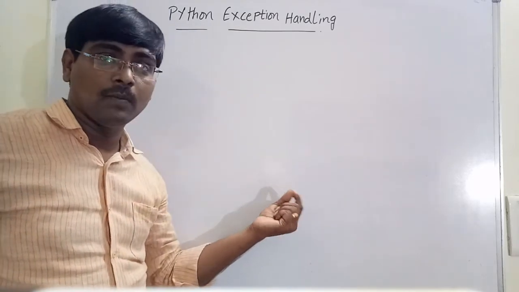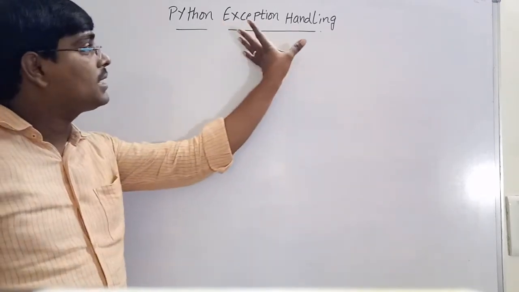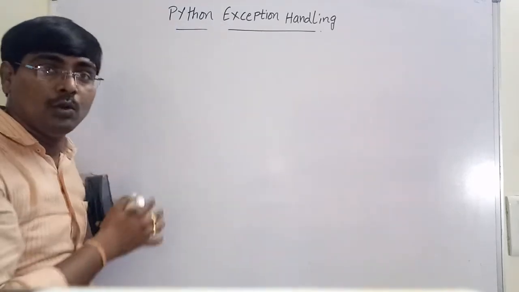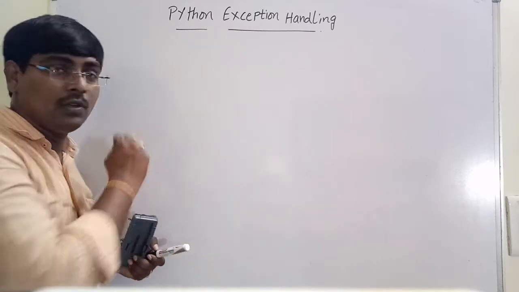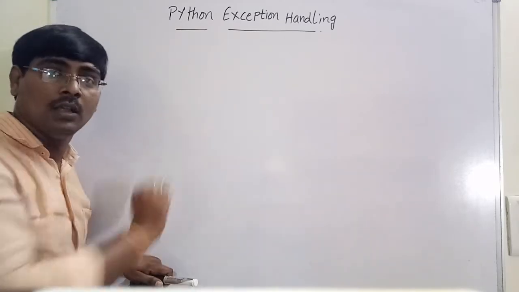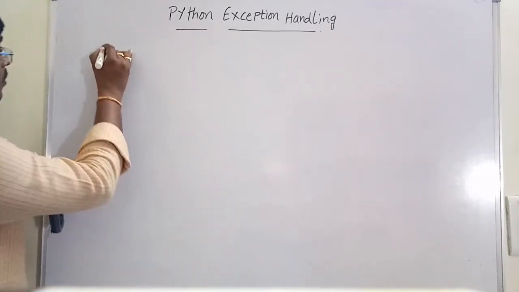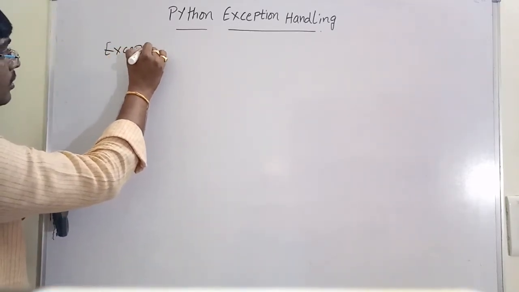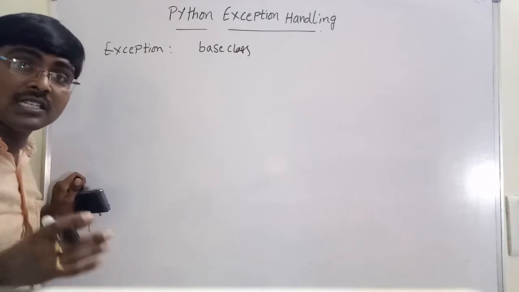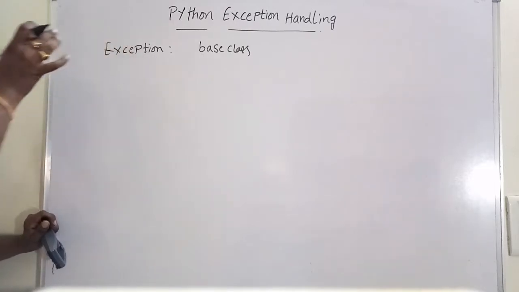To overcome this problem and maintain the normal flow of execution, an exception handling mechanism is developed in Python. Before going to the different exception handling mechanisms, first we will discuss the important types of errors, that is, events that are possible in programming. First one, Exception. Exception is the base class for all types of exceptions.